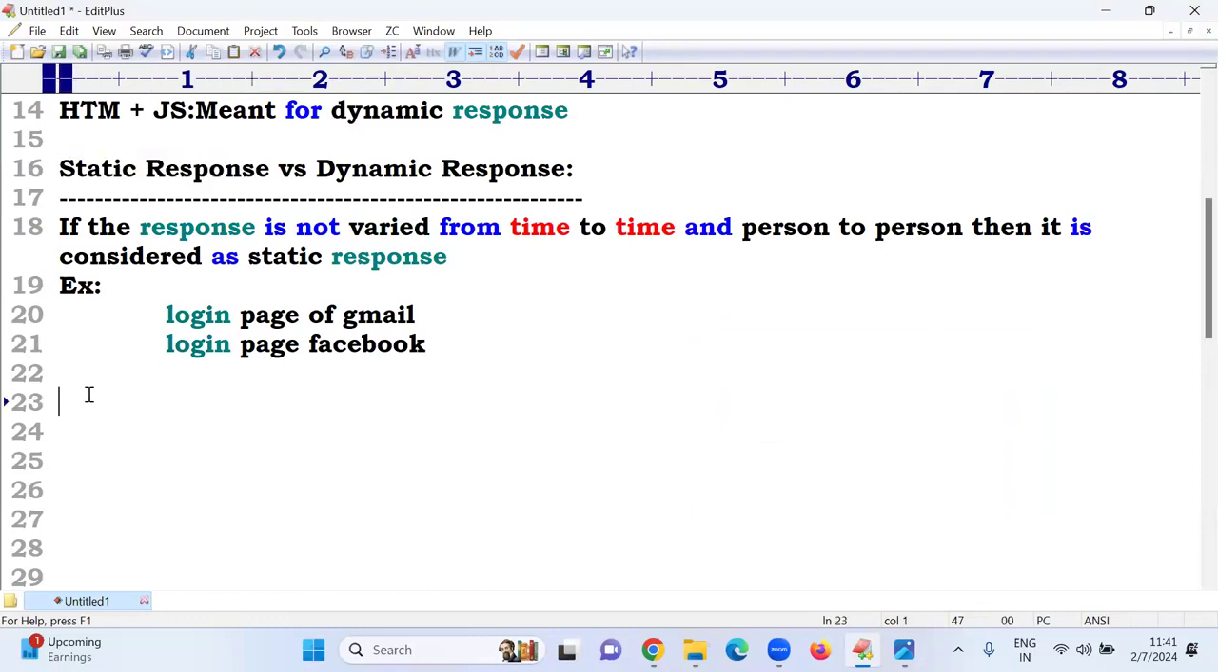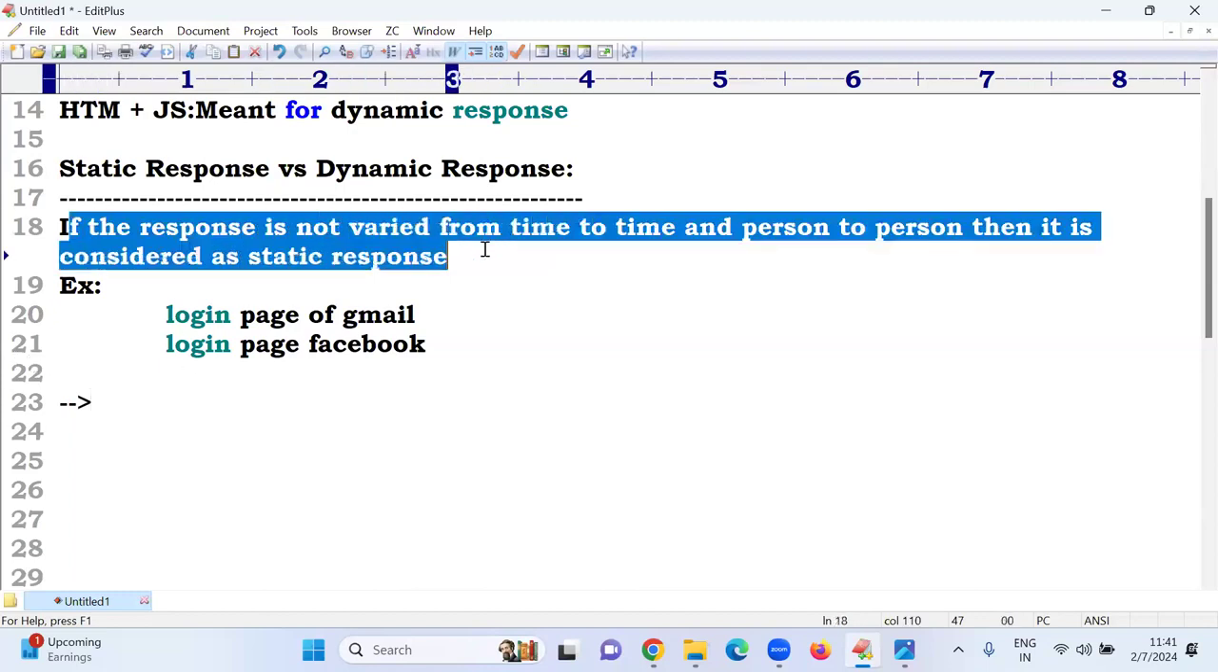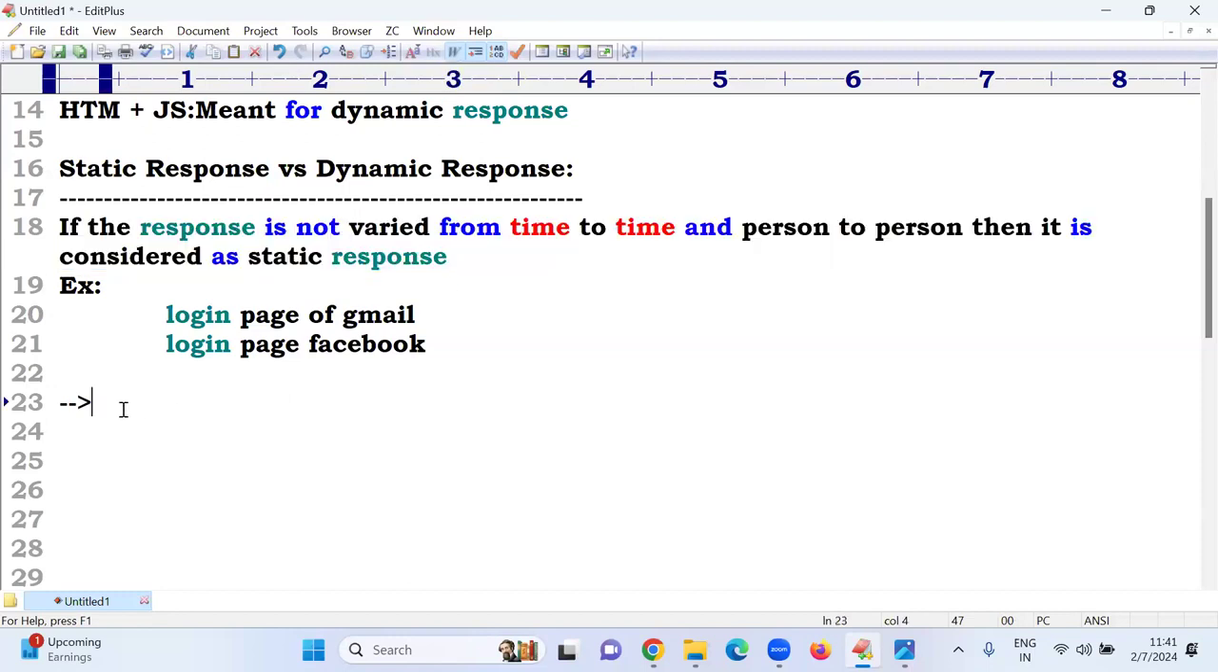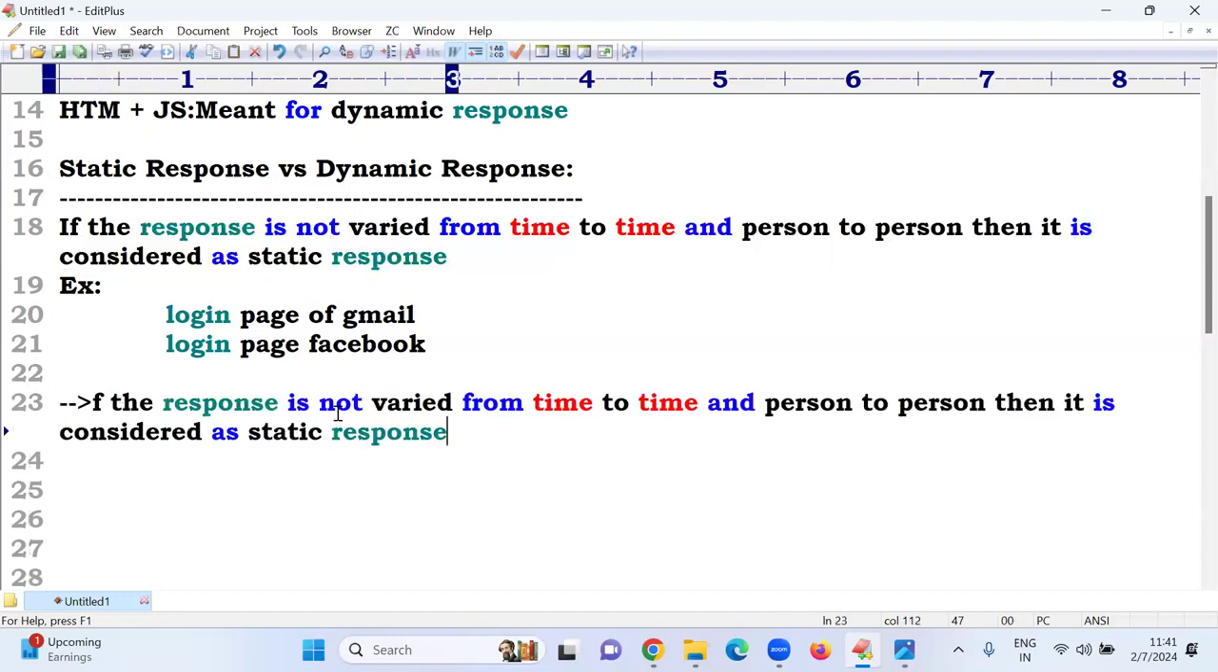But what about dynamic? Simple. If the response changes from person to person, if the response varies from time to time, person to person, then it is considered dynamic. Any example? Flipkart home page. Okay.